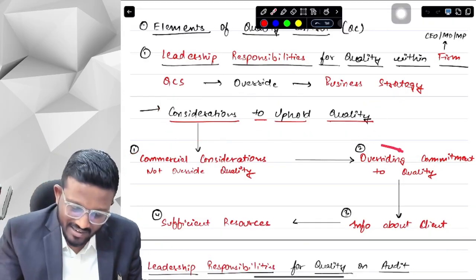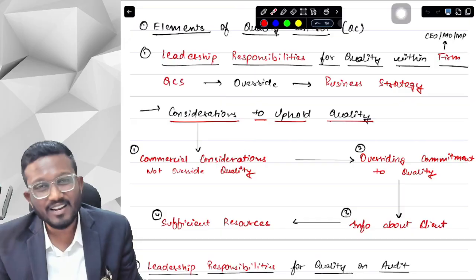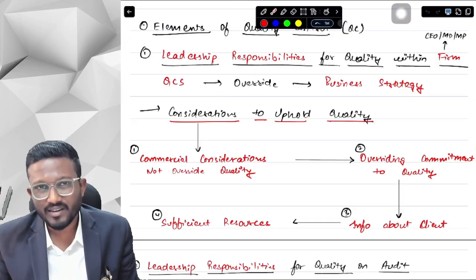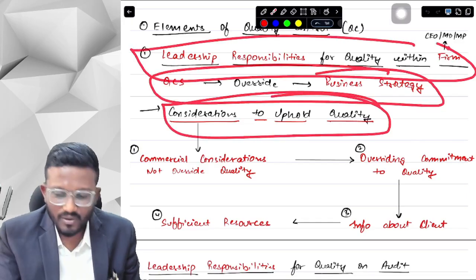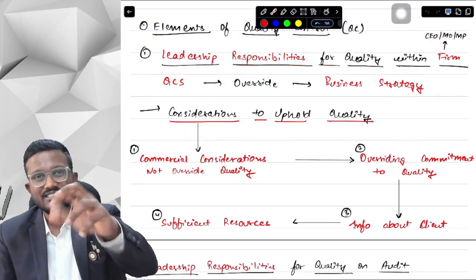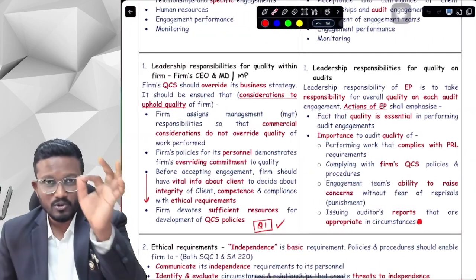Because even if you understand or learn those 4 points and you don't know which question is asked, then you will have to write these 4 points. Then there is no use of understanding or learning these 4 points. So you have to also consider the headings which will be mentioned in the question when you have to write these 4 points. Okay, yes sir, this is just a general advice. I will not obviously share with you every time, but you should understand this.